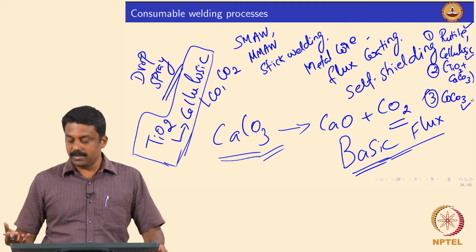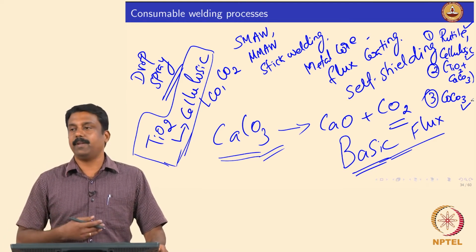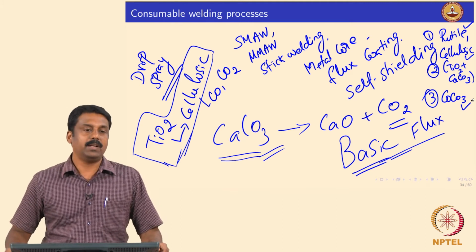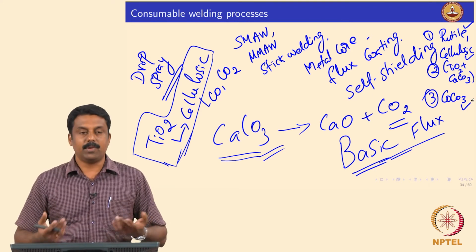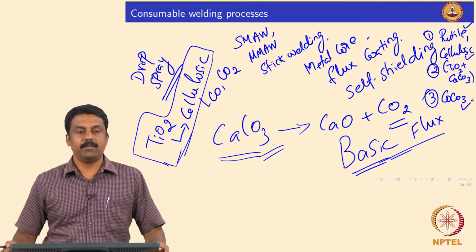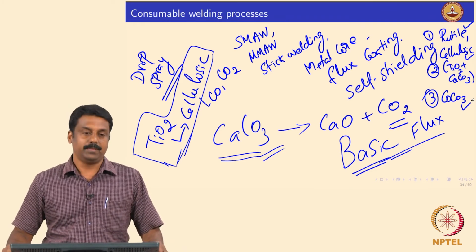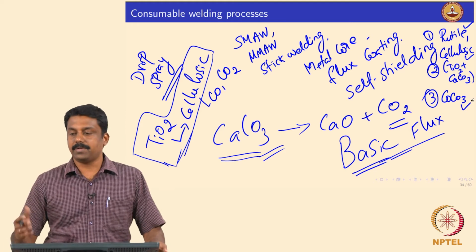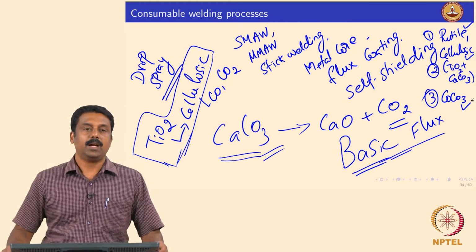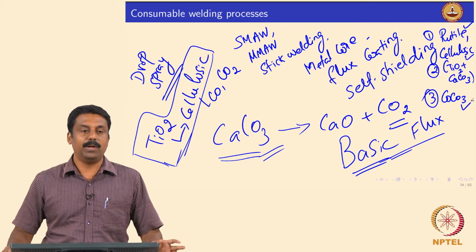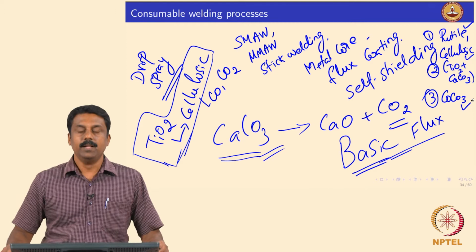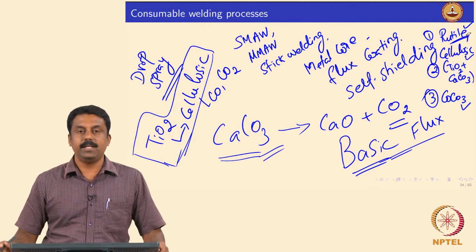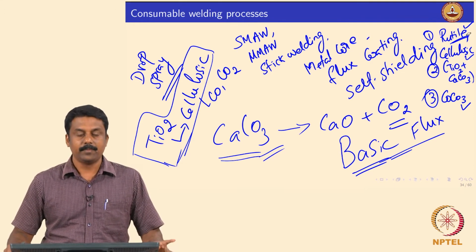So in terms of applications, the cellulose based electrodes are used for very low end production applications, because for these electrodes we do not need to add titanium oxide or calcium carbonate. So these are very simple wood materials, cellulose based electrode materials, and these are very cheap. So for very common applications like repair applications or large volume or low end applications, cellulose based electrodes can be used. For high end engineering applications, generally rutile based electrodes are used.